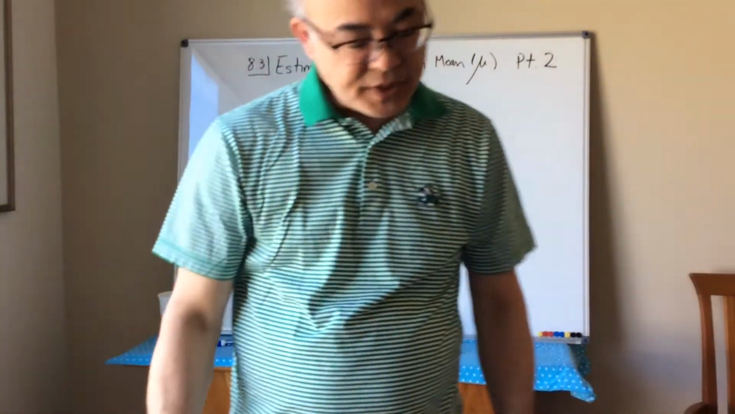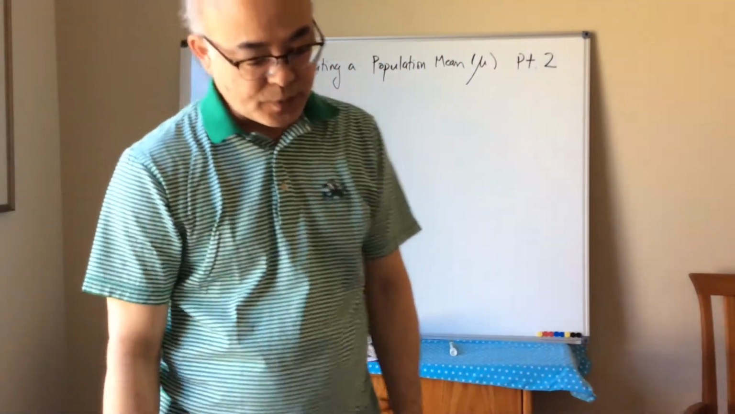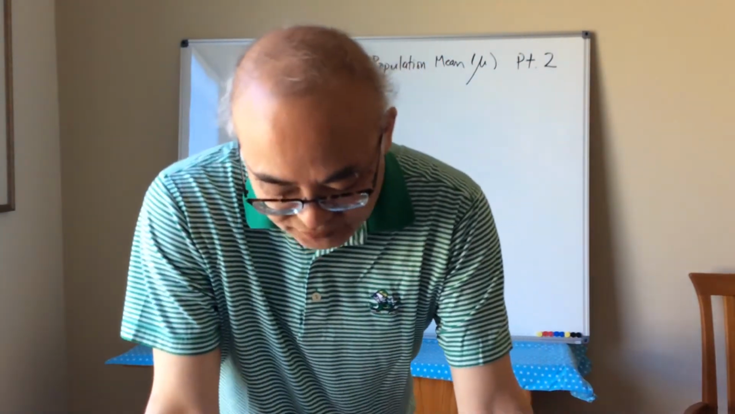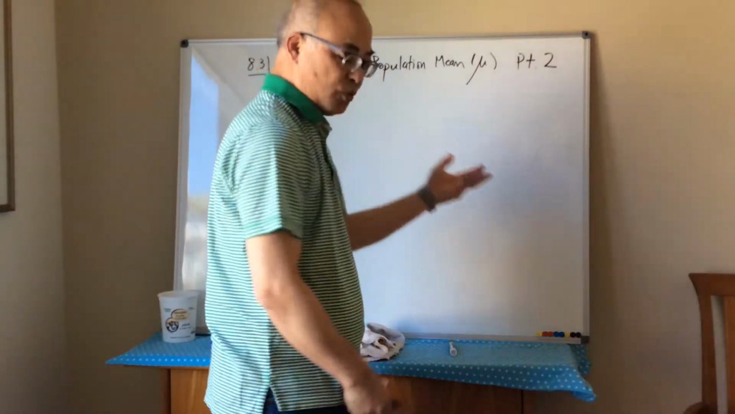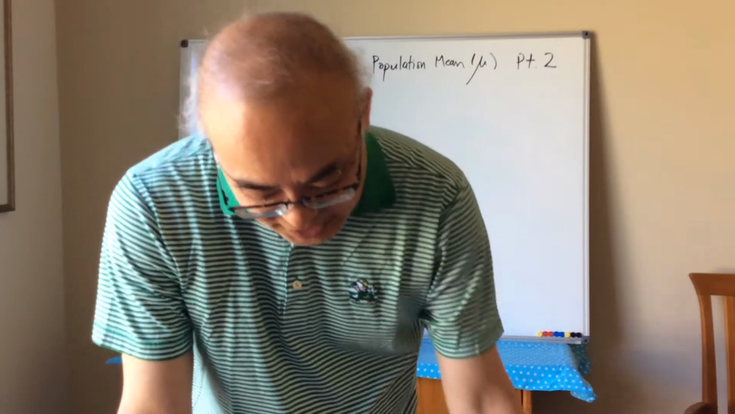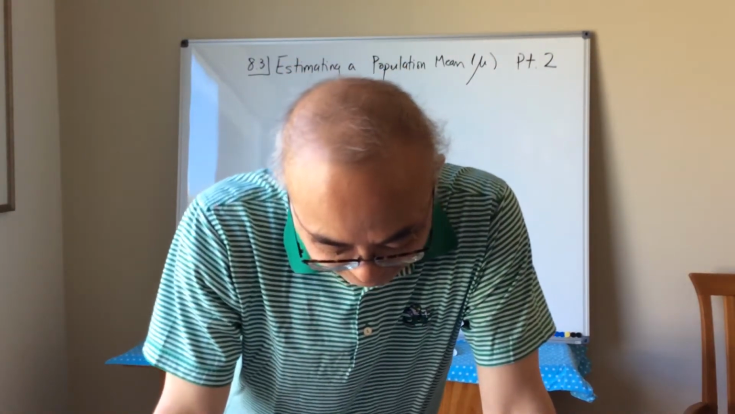Okay, so last time we did part one of the population mean. Today we're going to continue on with that. So let's move on to page 535 and see if we can construct a confidence interval for a mean. Okay? Let's go to the example where it says more books on 535.